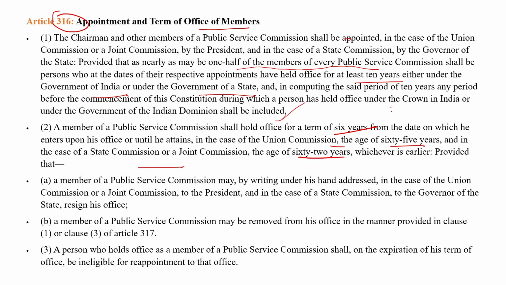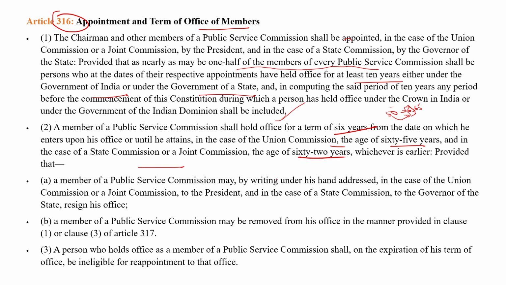Let's suppose a person is appointed at the age of 50 in the center. Then the criterion is 6 years or 65 years, whichever is completed first. He will serve until 56 years of age because the 6 years will be completed first. And for the state, it is 62 years or 6 years. Clear?